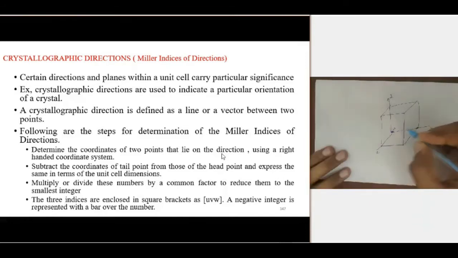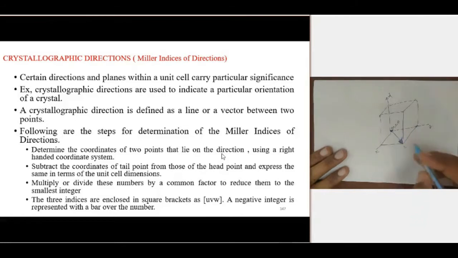For example, if this is the direction, first calculate the coordinates of the 2 endpoints. For this point, it is equal to 0, 0, 0. And for this point, in the x direction it moves 1, in the y direction it also moves 1, but in the z direction it is equal to 0. So 1, 1, 0. So we define the coordinates of the 2 points.